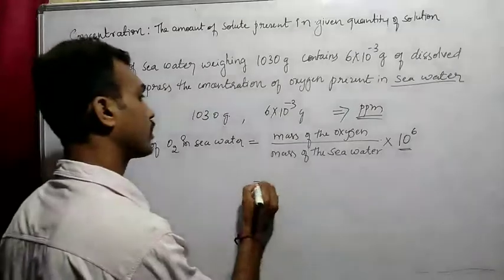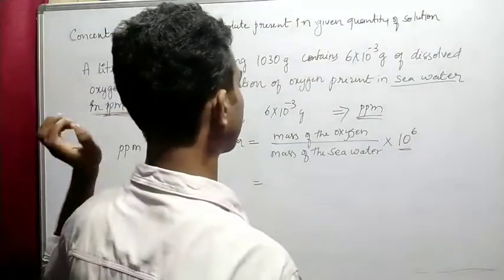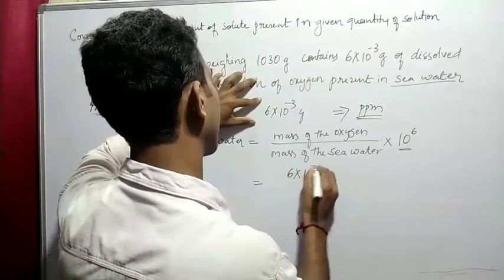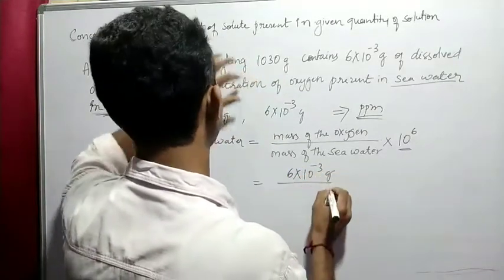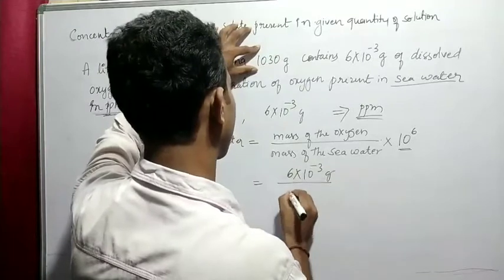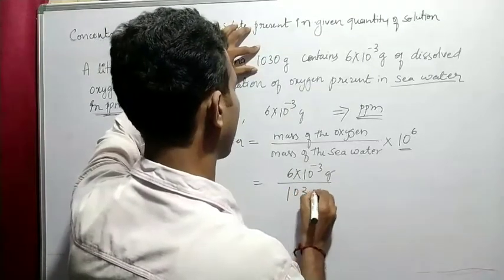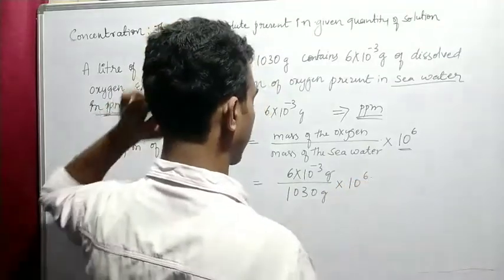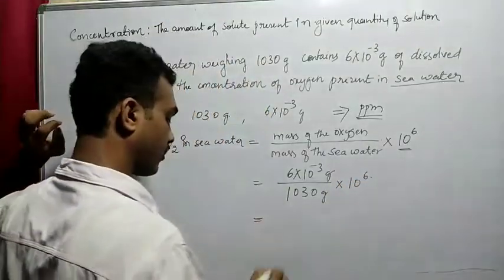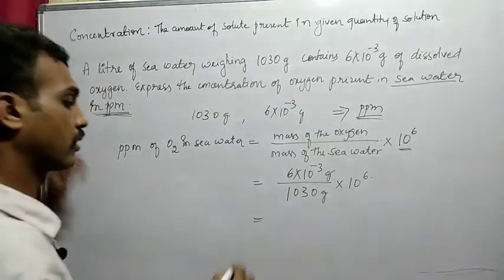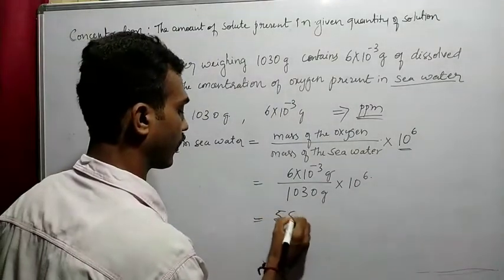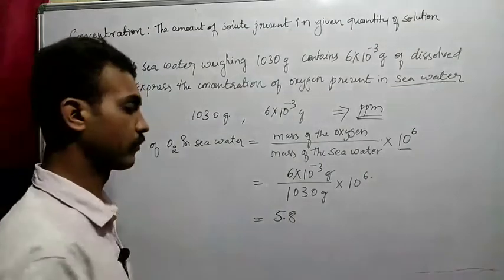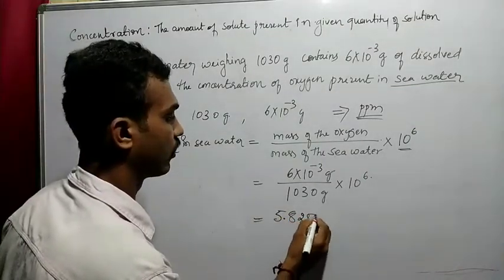So now what is the mass of oxygen? The mass of oxygen is nothing but the dissolved oxygen, so that is 6 into 10 to the power of minus 3 gram, divided by the mass of seawater, which is nothing but 1030 gram, into 10 to the power of 6. So just simplify, the final answer you are getting is 5.8, 5.85.